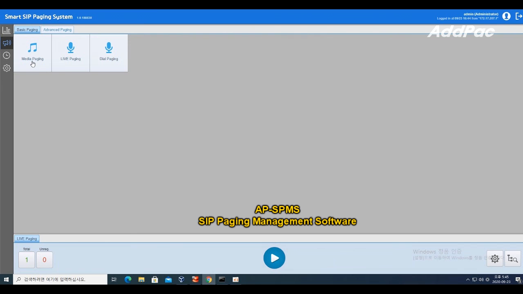AdPac IP next 180 IPPBX supports IVR function, and this IVR function interworks with the AdPac SIP voice paging solution. AdPac SIP voice paging solution supports real-time broadcasting, media file broadcasting, and text-to-speech broadcasting. This is a demonstration of real-time paging from a mobile phone via IP next 180 IVR function.